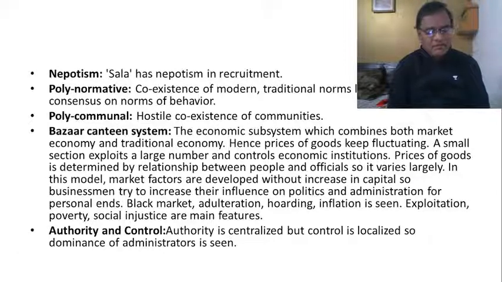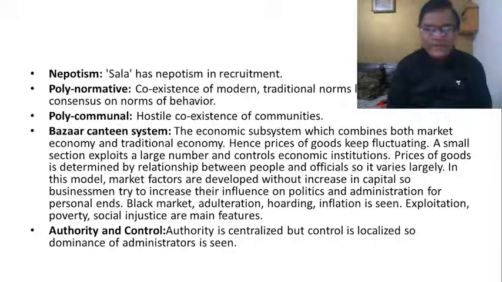And what are the features of this Salacracy or bureaucracy in a prismatic society according to Riggs? There is nepotism. In the prismatic society there is so much nepotism in recruitment, and there is polynormativism, polycommunalism. What are the other features? According to Riggs, the prismatic Sala model has what is called an unbalanced polity, wherein it is the political executive that dominates the functioning of bureaucracy.